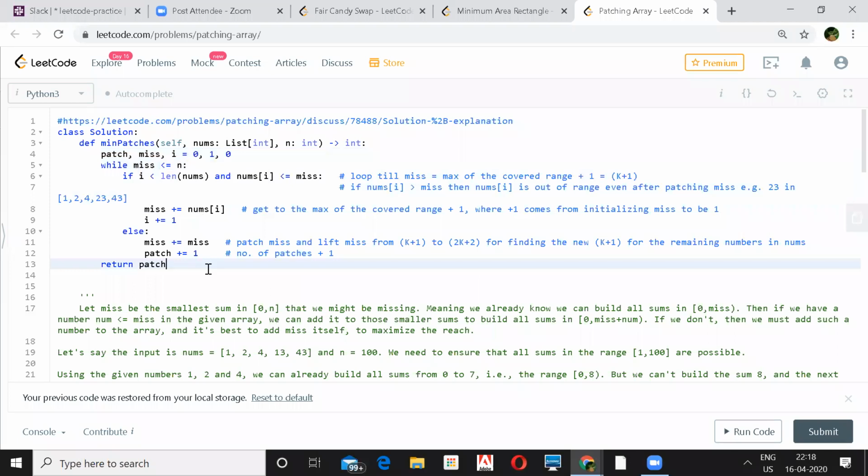I've taken initially miss as 1, and this will go till n, whatever the maximum sum I want. I'm checking that I'm not crossing the array boundary, and this is the condition where I was saying if your next number is less than your miss, then you add. In both cases I'll increase the miss because I have to check that range. When you add miss to the array, that means you have increased patch. You are adding 1 element, so your patch increases by 1, and at last patch is returned.